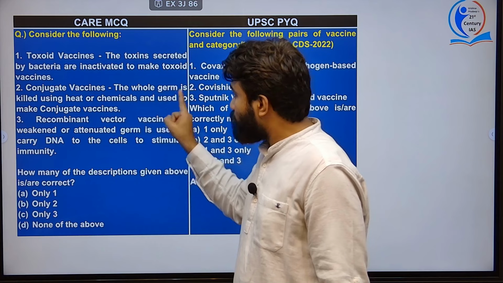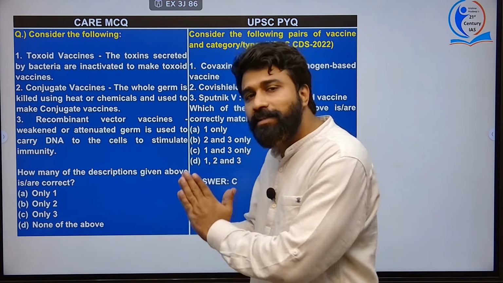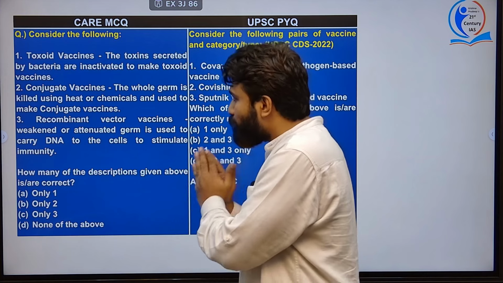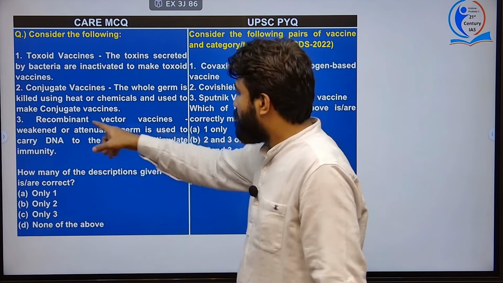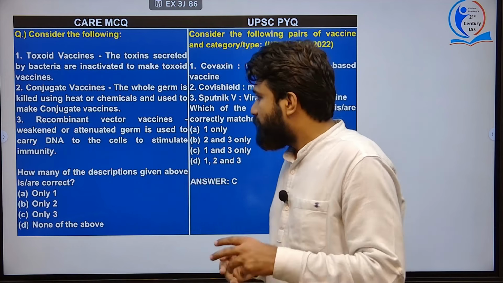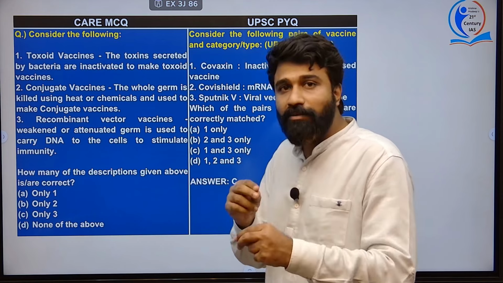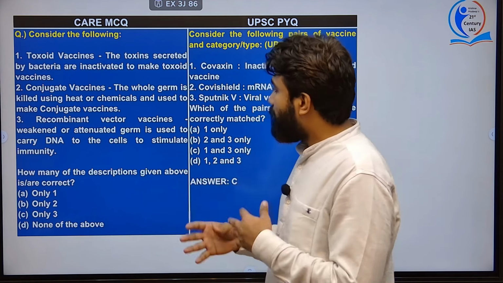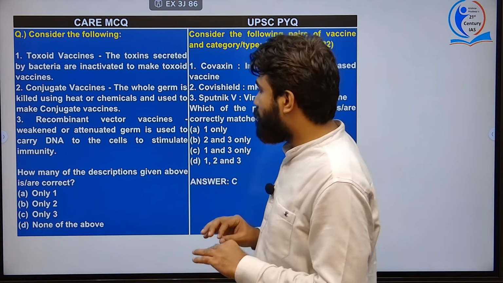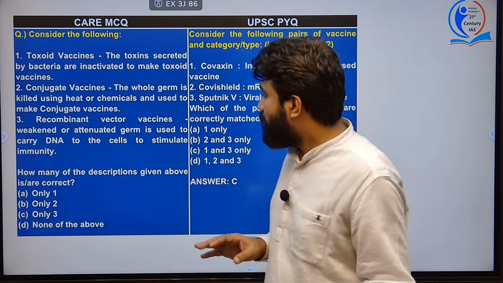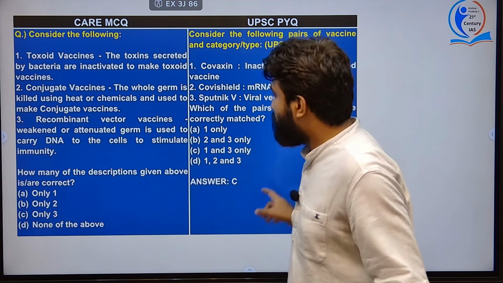And the second one, conjugate vaccine. Is the whole germ killed? No, the whole germ is not killed in this conjugate vaccine, only a portion of the germ is used and introduced in the body in the form of vaccine. Next, recombinant vector vaccine, it is a weakened attenuated germ but is used to carry a DNA which is altered, modified, recombinated. Its nucleotides are removed and other nucleotides are inserted in this DNA part, to enter the cells and stimulate the immunity. This is recombinant vector vaccine.